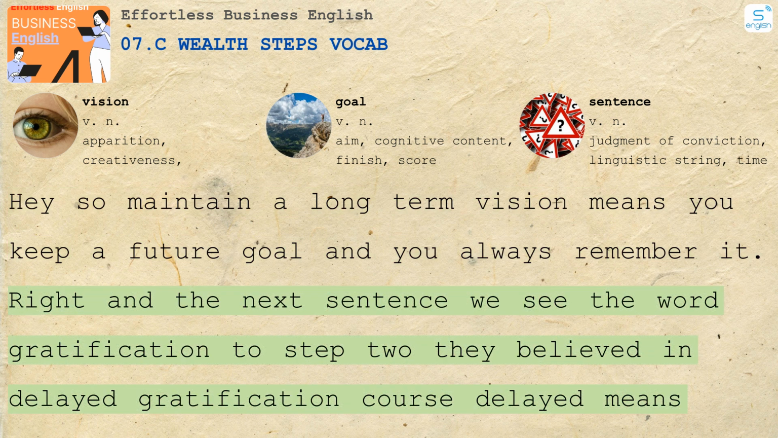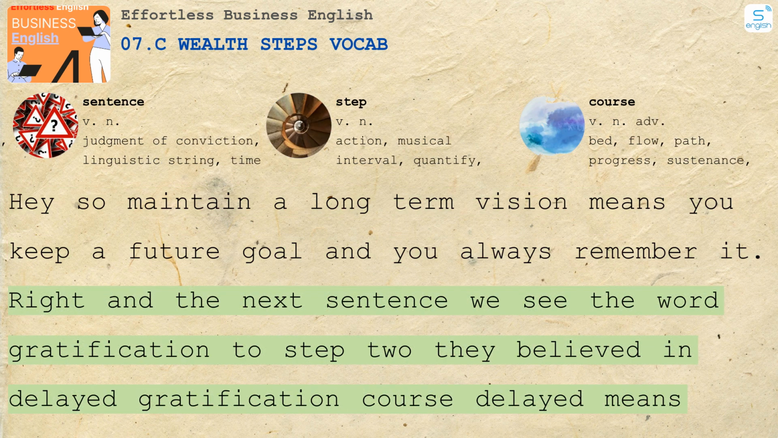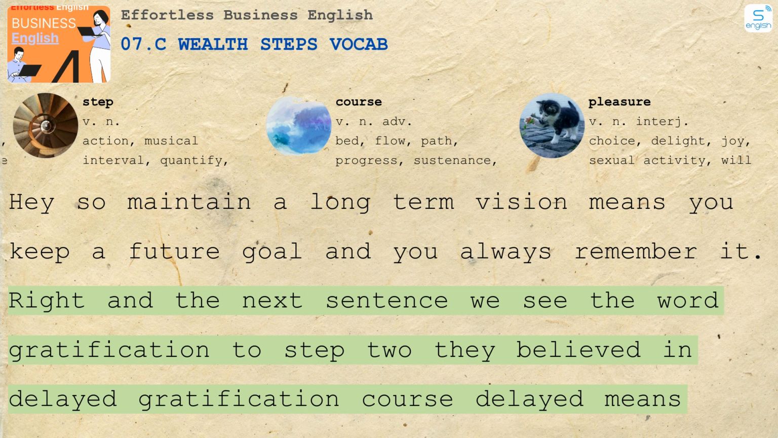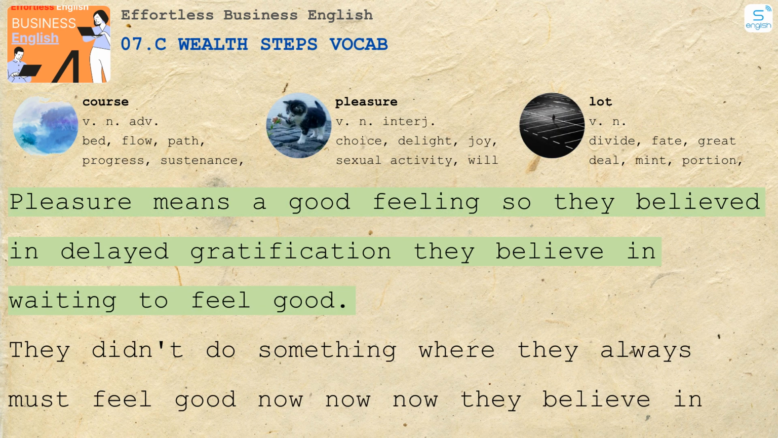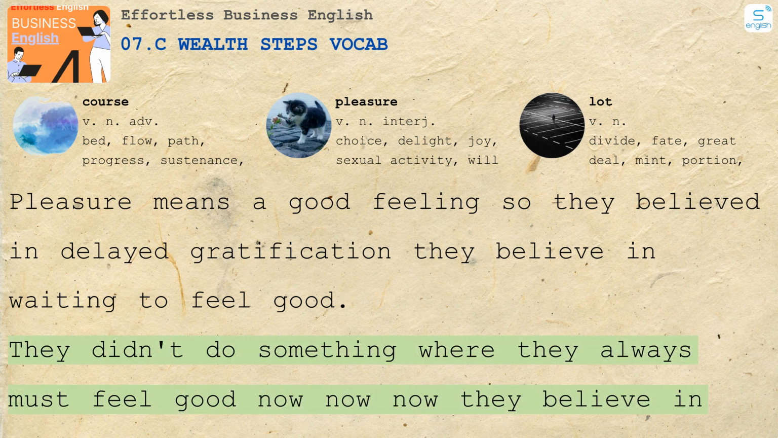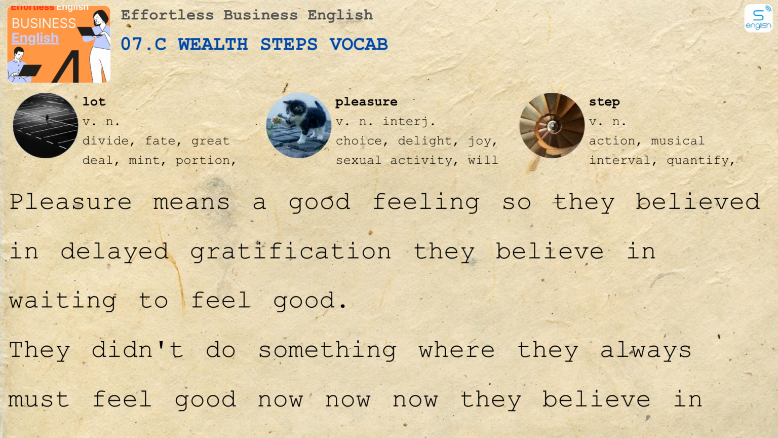And in the next sentence, we see the word gratification. So step 2, they believed in delayed gratification. Of course, delayed means waiting, means not now, waiting till later. Gratification means pleasure. Pleasure means good feeling. So they believed in delayed gratification. They believed in waiting to feel good. They didn't do something where they always must feel good now, now, now. They believed in waiting. They can wait. They can work hard now and then feel a lot of pleasure later.